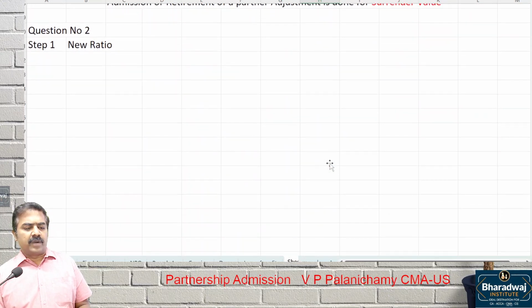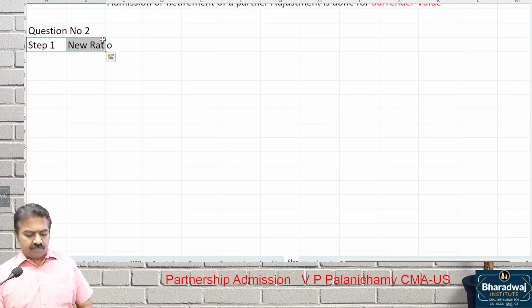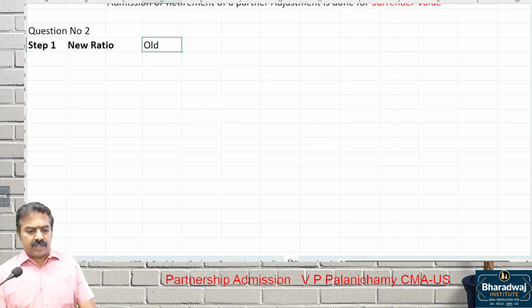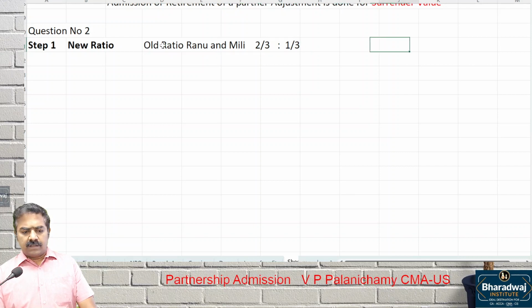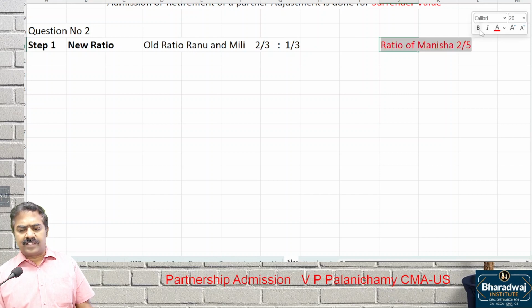New ratio, we have done problems in this model. Last class we did new ratio, right? Wait. What is the old ratio of Ranu and Millie? 2/3 is to what? 1/3. What is the new ratio of Manisha? 2/5. Ratio of Manisha is given 2/5. Others ratio is not given.